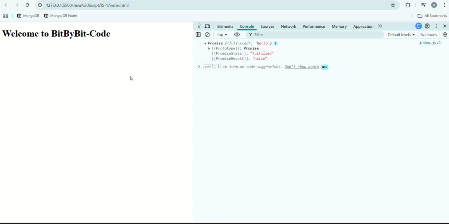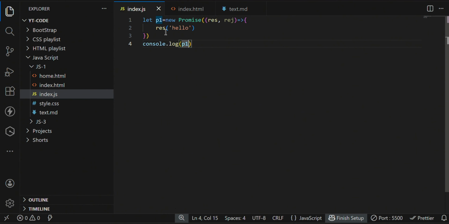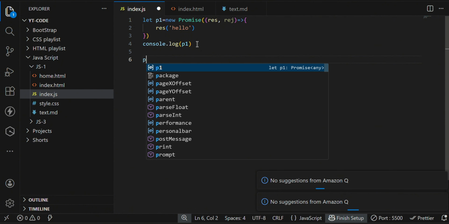I have told you it has three states. One is the resolve state, known as the fulfilled state. Another is the rejected state, which is rejected. And the third is the pending state. Now we will look at the rejected state.